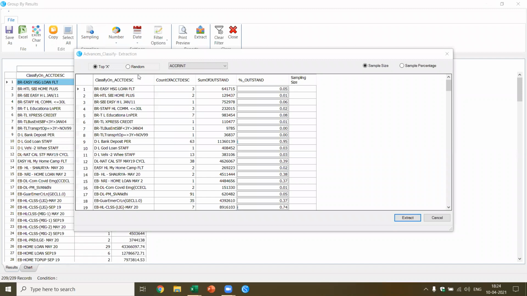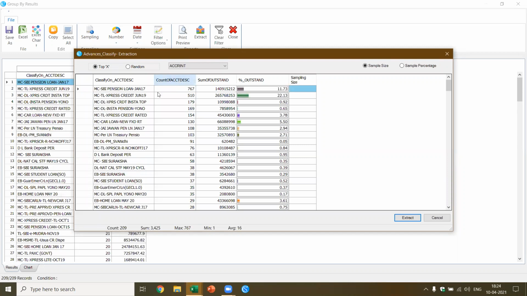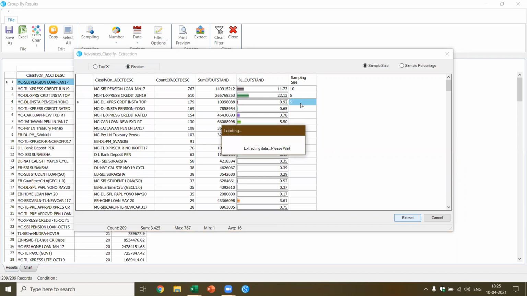Now here I can do the sampling based on top 10x. For example, in this case, I want to pick the top 3. Now in this case, only 3. Let's say if we can sort this. Now I've got the 767. I want to pick the top 10%. I can give the 10%, or I want to pick based on random. Let's say in this case, I give random 10. So here I can give 5. So based on what I enter, let's say in this case, I'm just giving 3 as an example. I say extract. It will extract the sample based on this. You'll extract 20 samples. Like that, you can go and select the sampling.